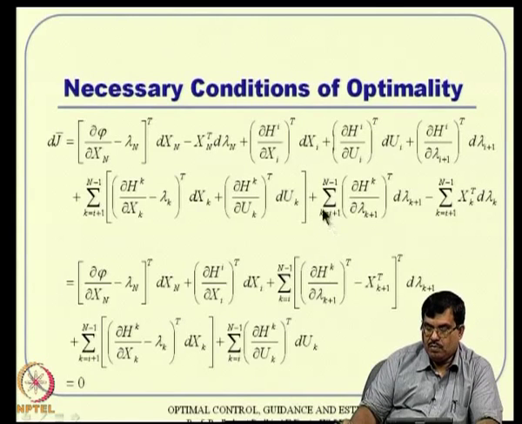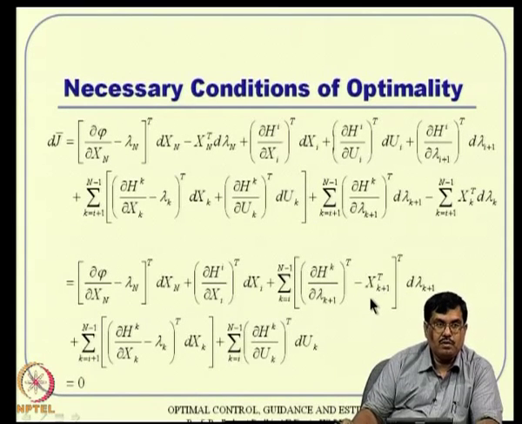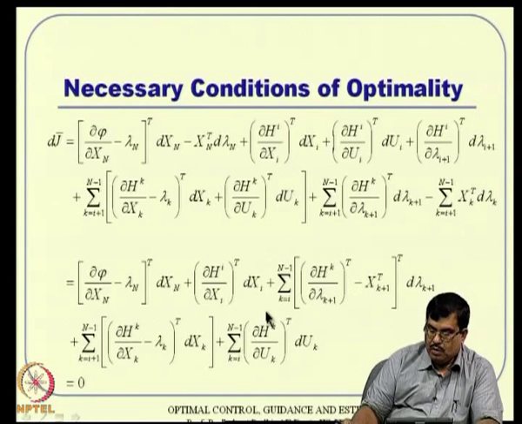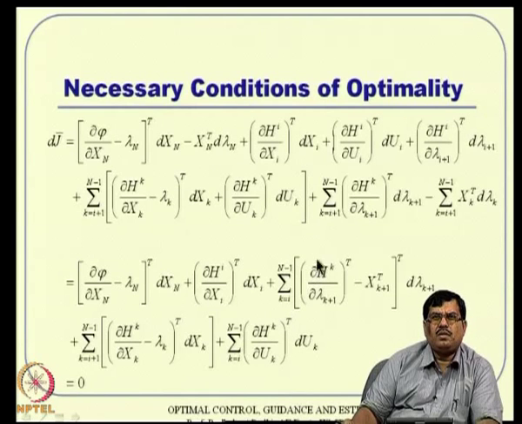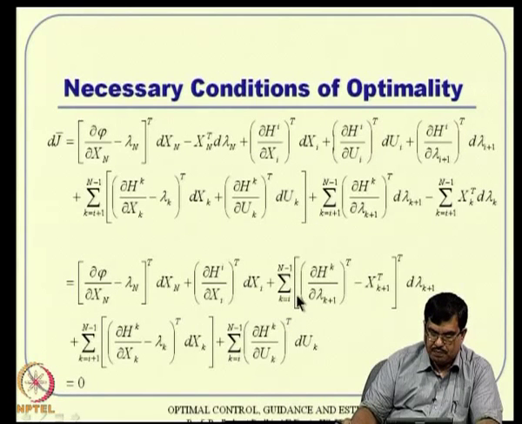That means wherever you see i terms, if possible I can include them within this term also. If I separately write k equal to i outside, then whatever terms are there I can bring inside by changing the augmentation from i plus 1 to i here. So, with that careful notation, you can see here it is i plus 1 and here it is i. That will absorb two terms.